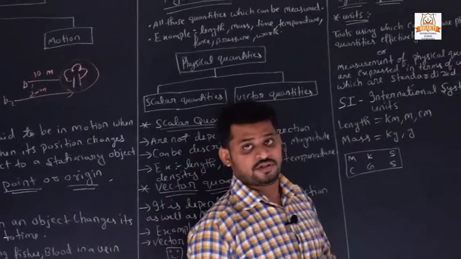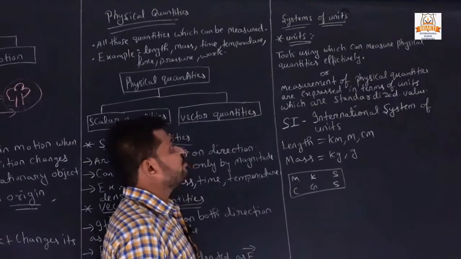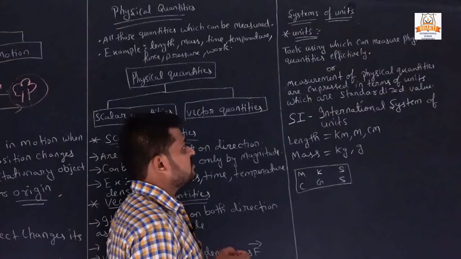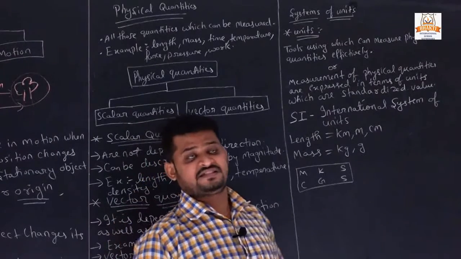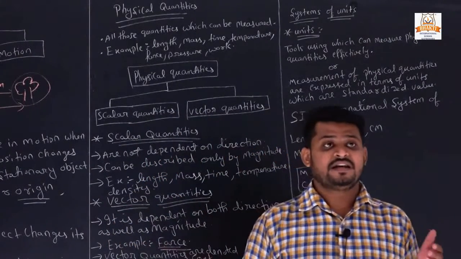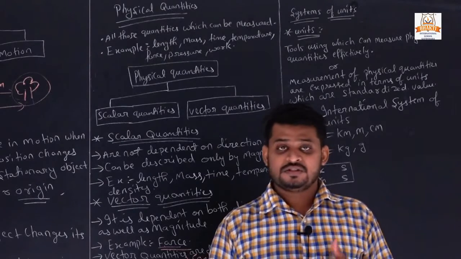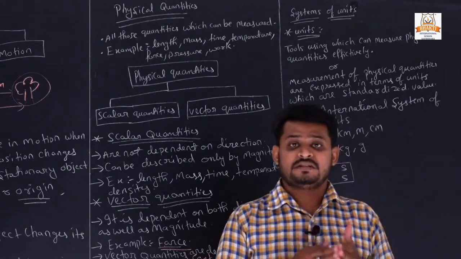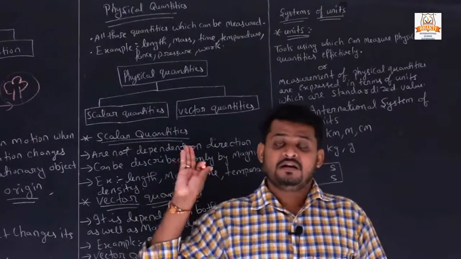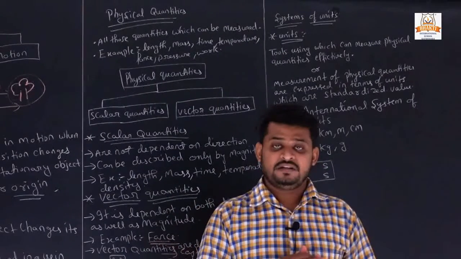Now systems of unit. Tools using which we can measure physical quantities effectively. Means if we measure length with a scale, whatever scale we use, all give the same length.